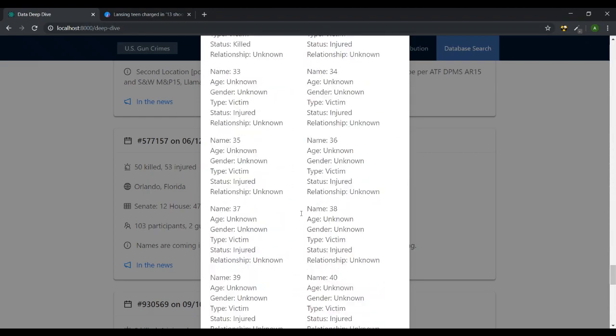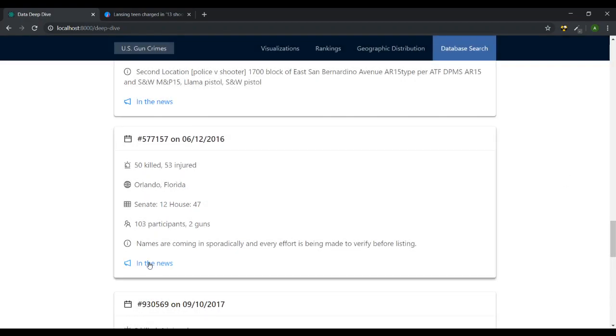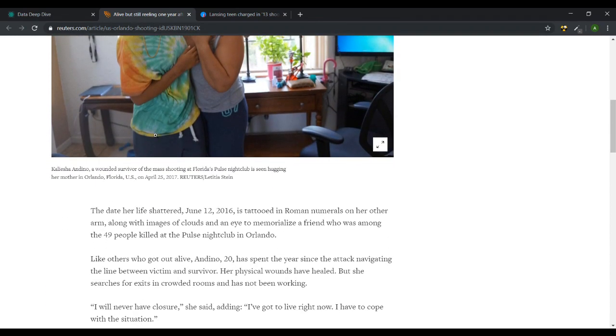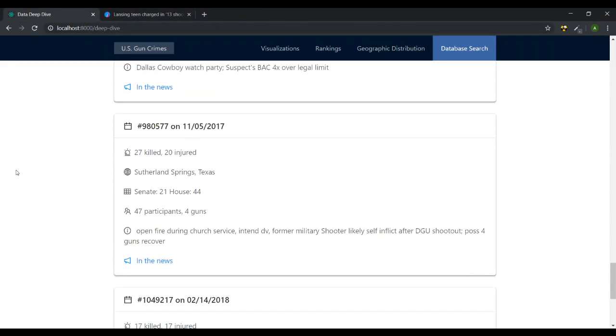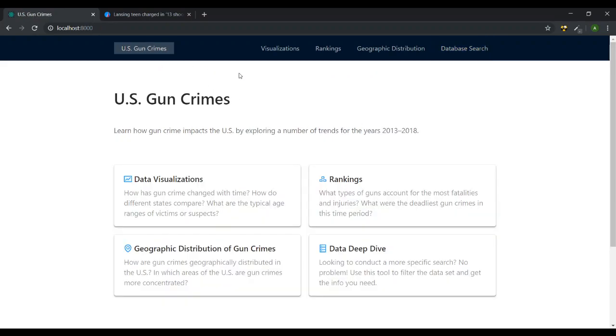The suspect is somewhere in there. Guns involved: AR-15 and 9mm. We can also click the news article link again to see one from Reuters. Here we are. Pretty sad, but yeah, so that about does it for that tool. And with that out of the way, we're pretty much done.